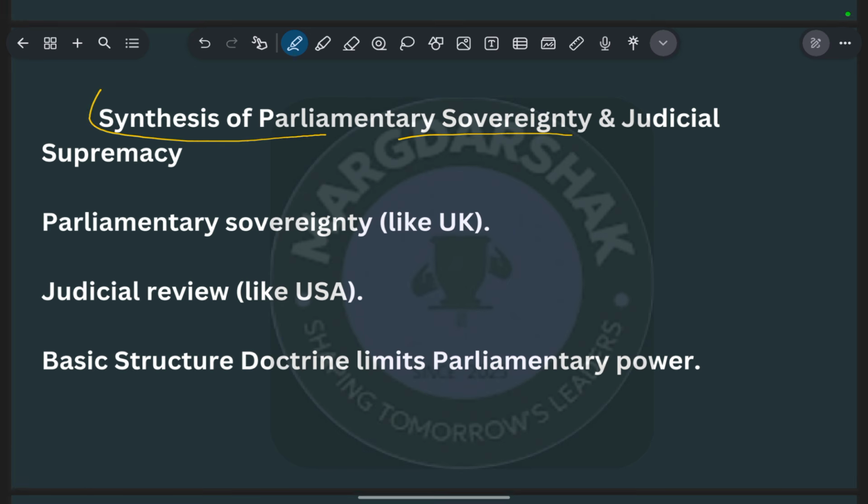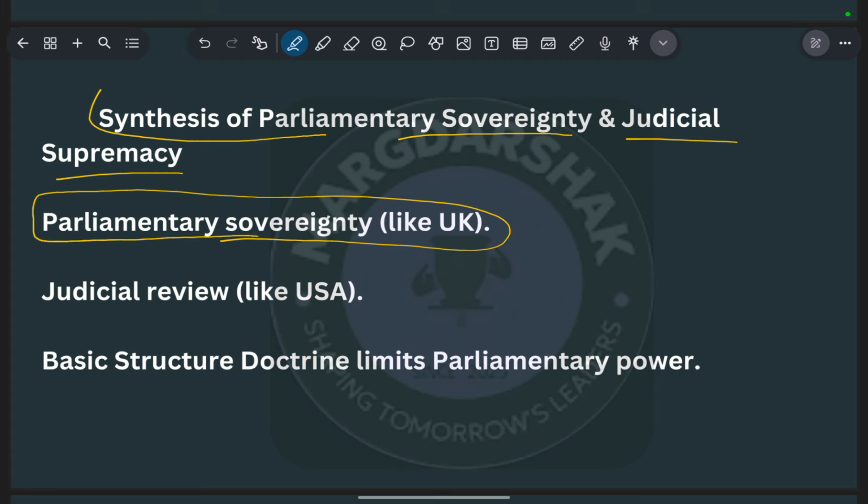Next is the synthesis of parliamentary sovereignty and judicial supremacy. As I told you, parliamentary sovereignty means the parliament is sovereign to take decisions without pressure from any external source. Let's take an example: India's parliament is free to take decisions. There is no pressure from outside the country; the UK or the USA is not going to force the parliament of India to make laws according to their requirements. The parliament is free to make laws for the convenience of the people.